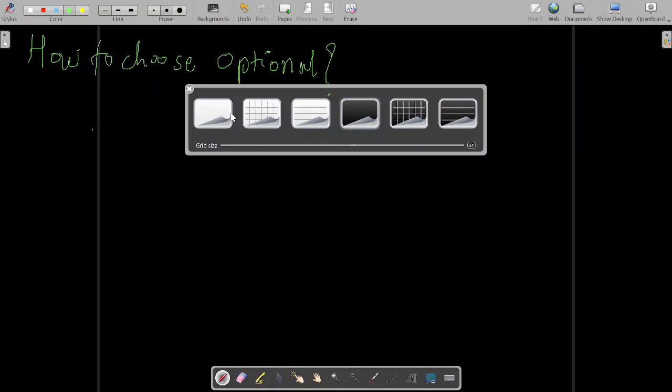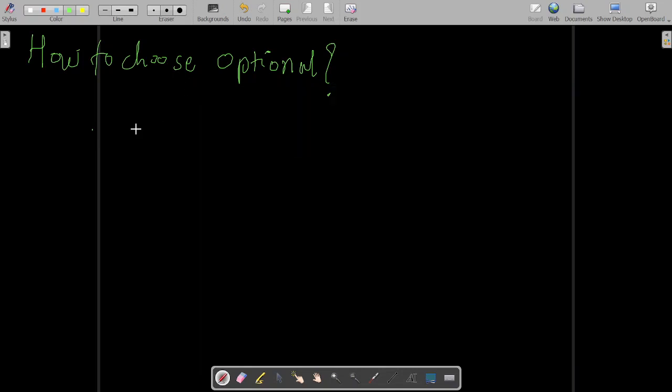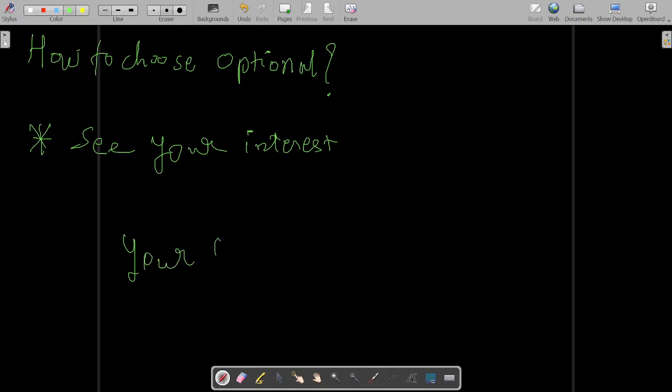What you have to do is, first of all, see your interest. Point number one is that you see your interest, whether you are interested in that subject or not. Suppose your friend says that this particular optional is not good, you can never get marks in it.